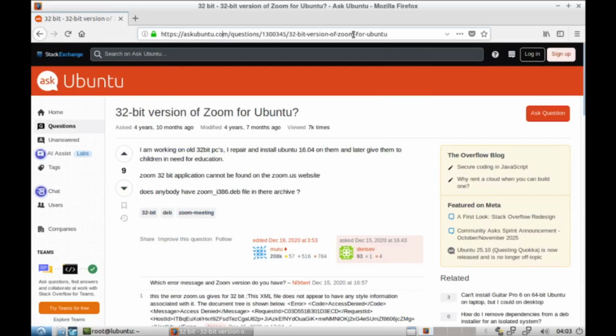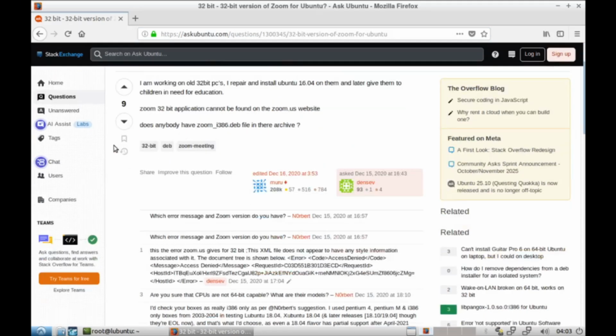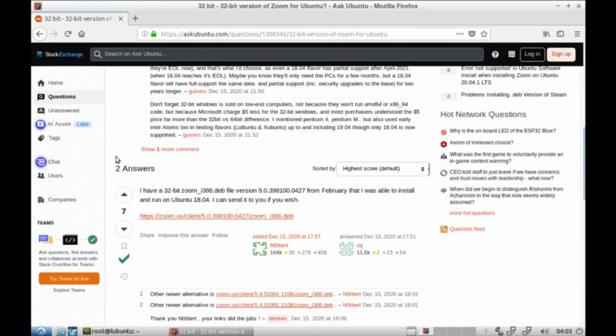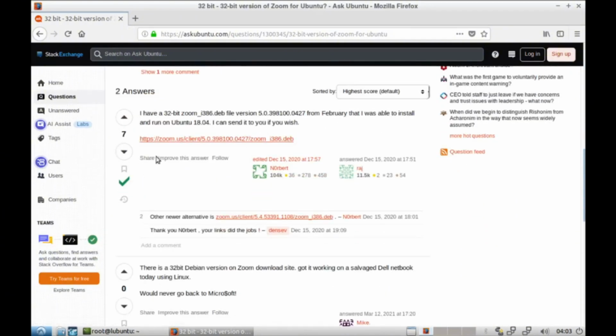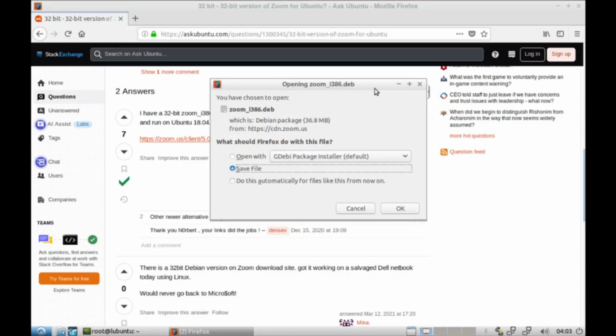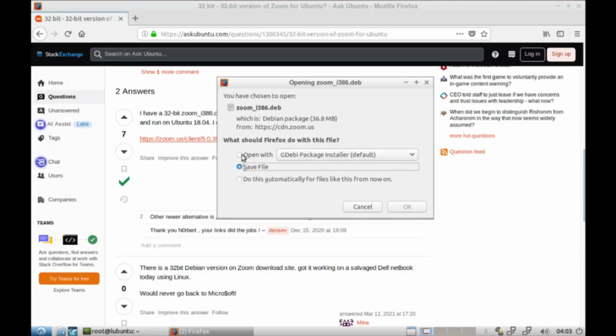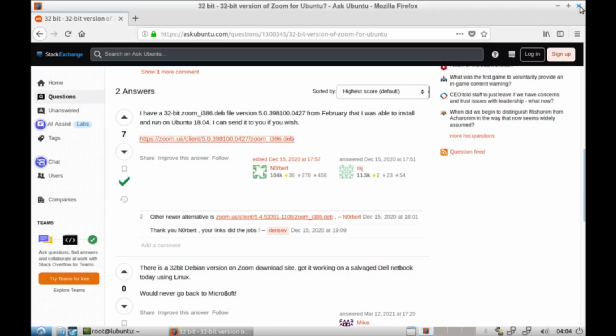Ask Ubuntu.com question: 32-bit version of Zoom for Ubuntu. So there is this answer. It states that there is a 32-bit Zoom version, and when you click on it, it's going to pop up a window. It's usually going to be like this, open with. Just change it to save file, so you can save it on your computer. Press OK. I already previously downloaded it, so I will not do that again.